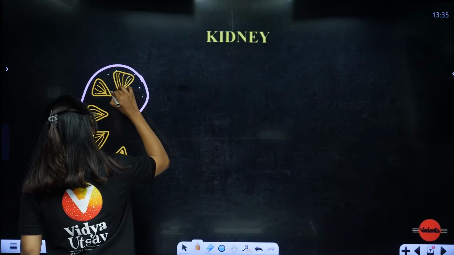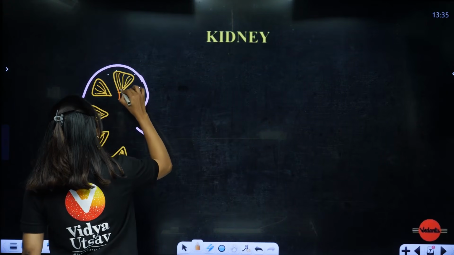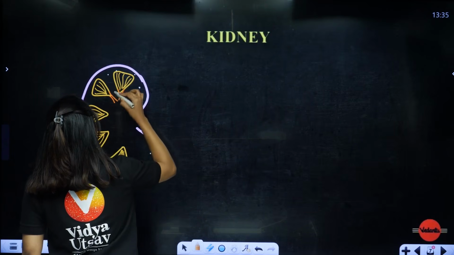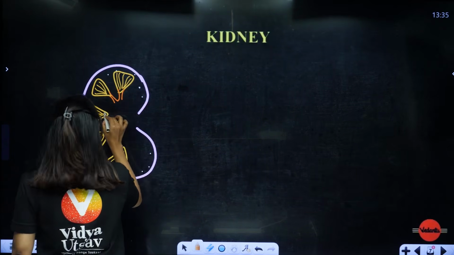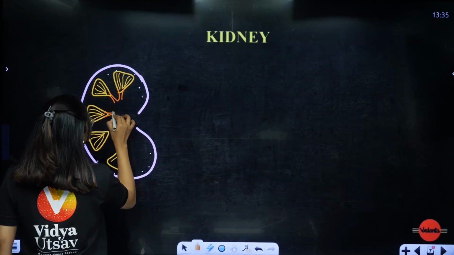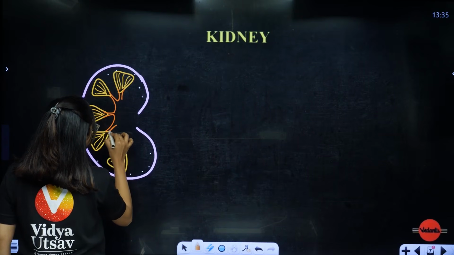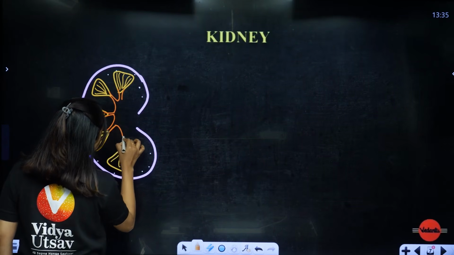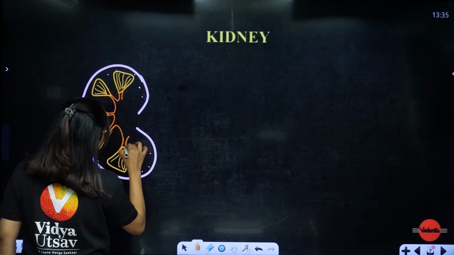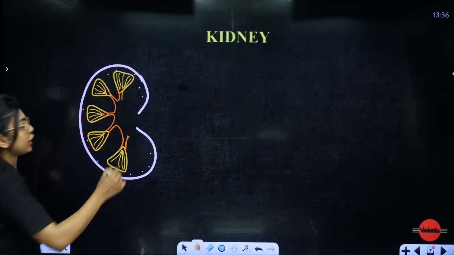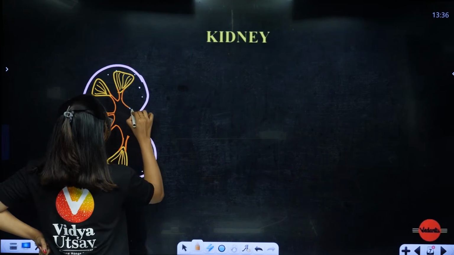Okay, so from here students, just imagine like this, from the medullary pyramid there are structures. From here also medullary pyramid is there, they'll all be connected. Here also it will be there. Now see, my spacing is not correct, that is why you can see gaps like this, but you can understand, no, like this connections are going to be there from the medullary pyramids, and they will all, can you see, they're all connected and they will all open into one big funnel shaped structure.